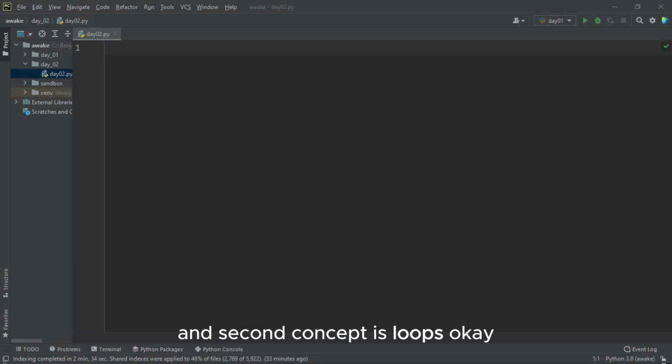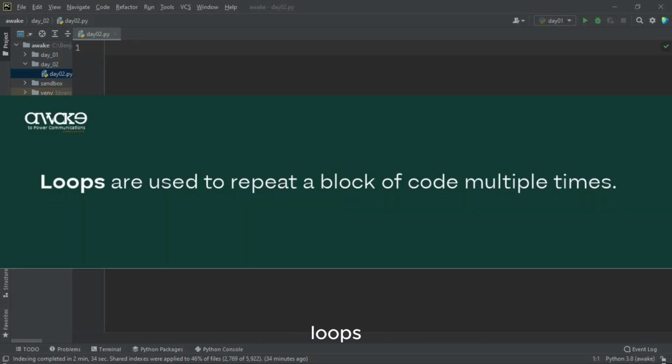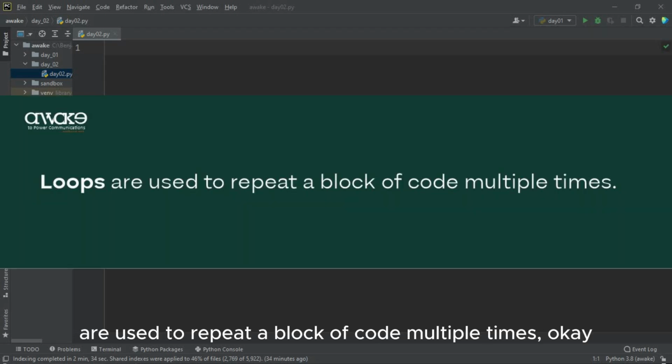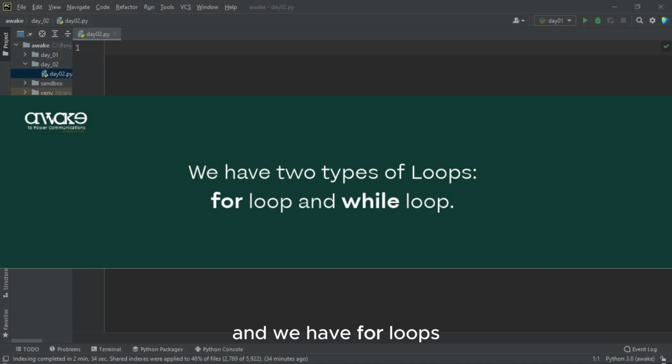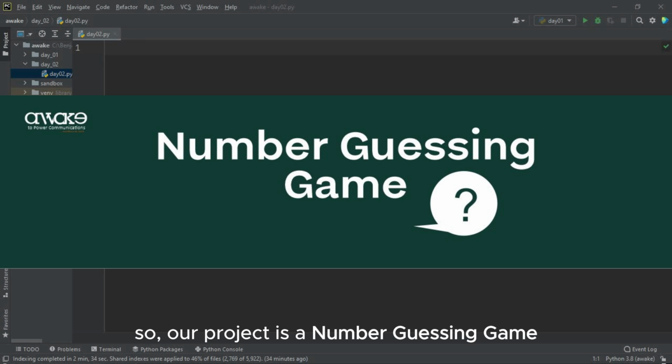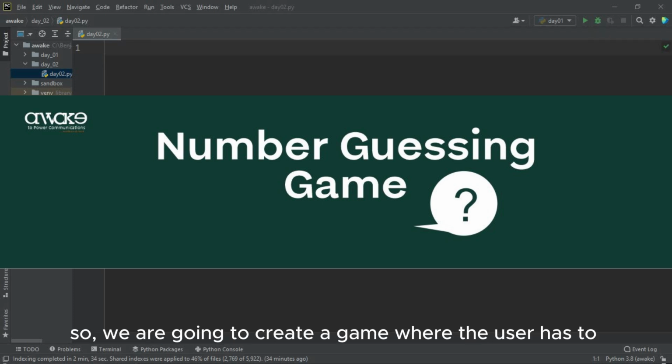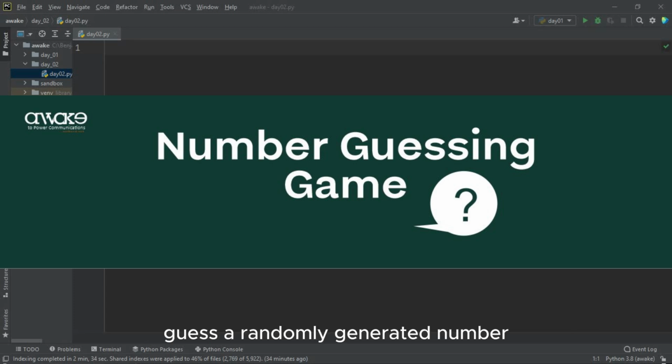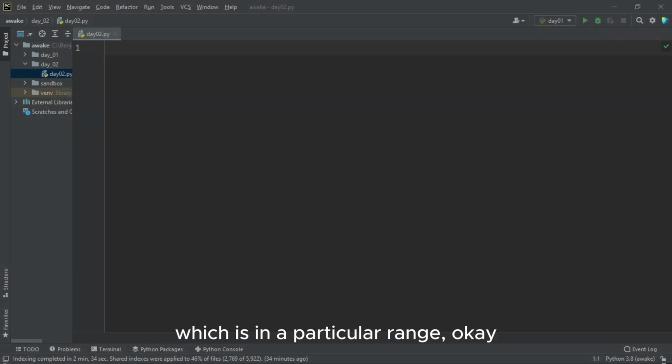And the second concept is loops. Loops are used to repeat a block of code multiple times. And we have for loops and while loops, as we are going to see shortly. So our project is a number guessing game. We're going to create a game where the user has to guess a randomly generated number within a particular range. So let's dive right into that.